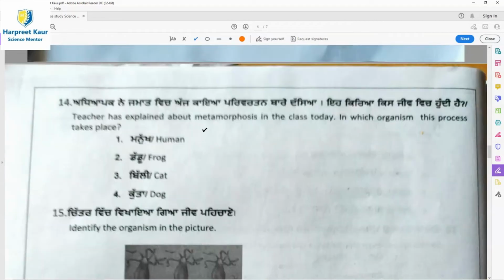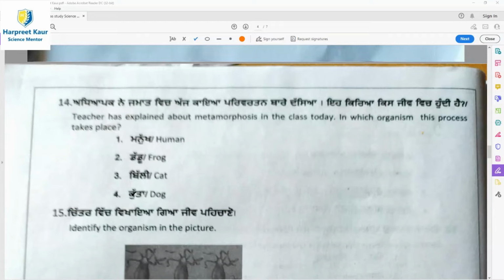Then question 14, the teacher has explained about metamorphosis in the class today. In which organism does this process take place? Metamorphosis involves sudden and abrupt changes in the body structure of the animal. Here there is cell growth, and then the cells are differentiated into various structures, in which the larva transforms into an adult. This is called metamorphosis. It means there is a change in the structure, and it is an abrupt, sudden change.